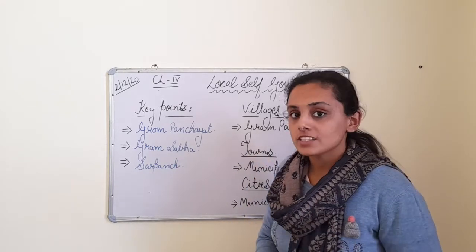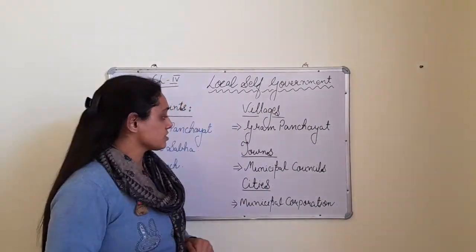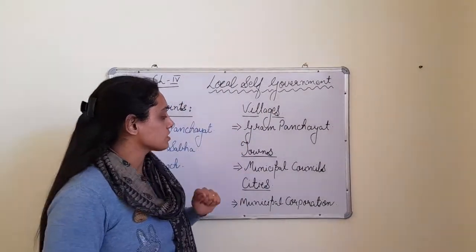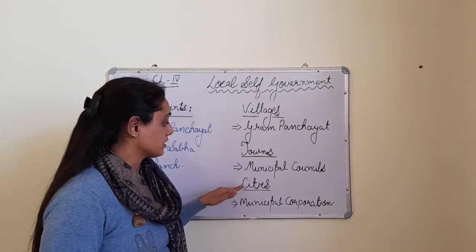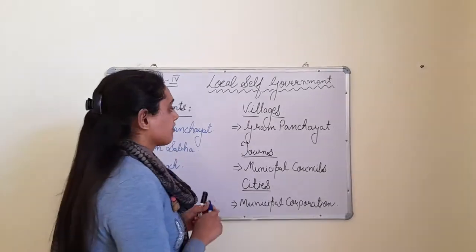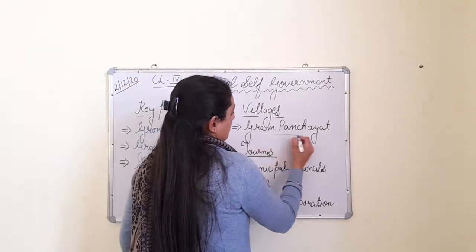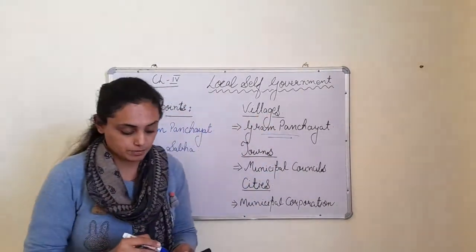Now, what are these three types, children? Gram Panchayat in the villages, municipal council in the towns and municipal corporation in the cities. Today, children, we will cover the topic Gram Panchayat, which you will find in the villages.